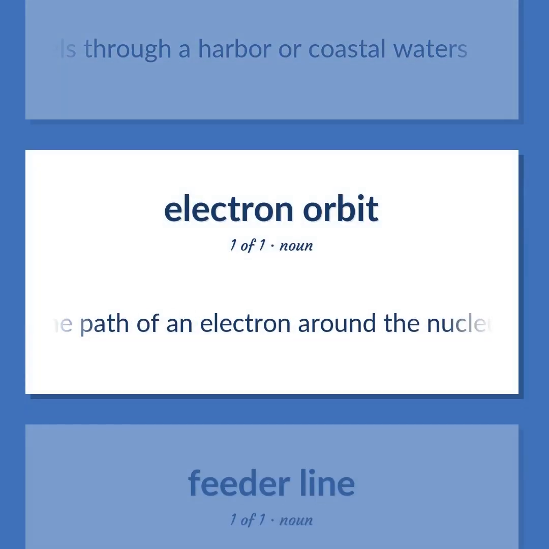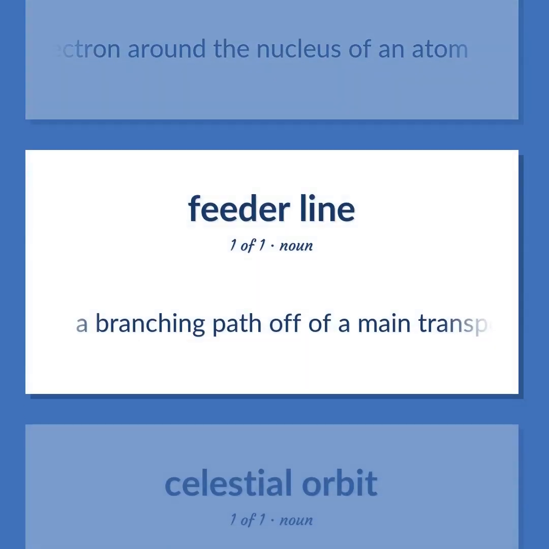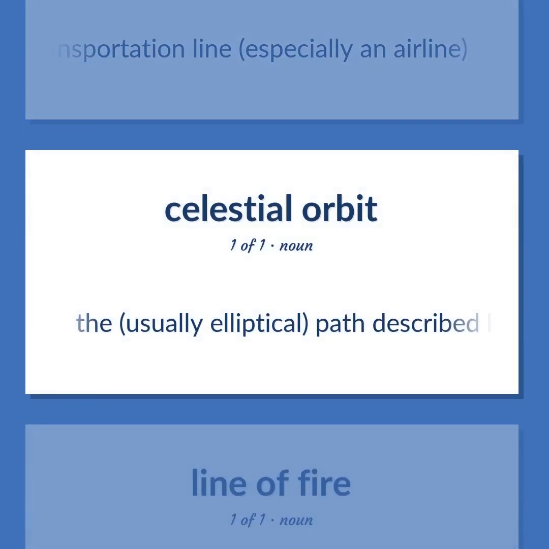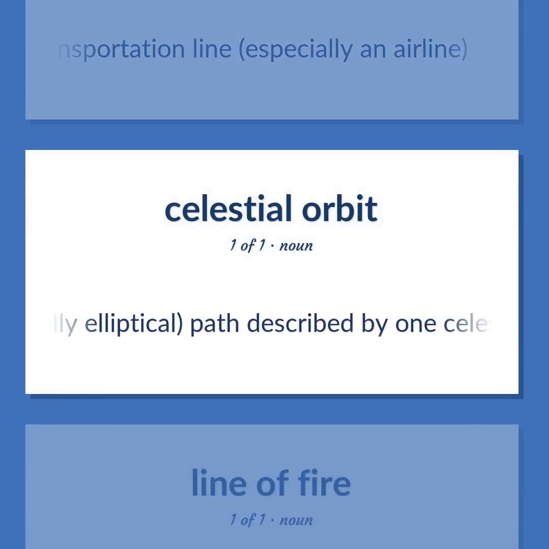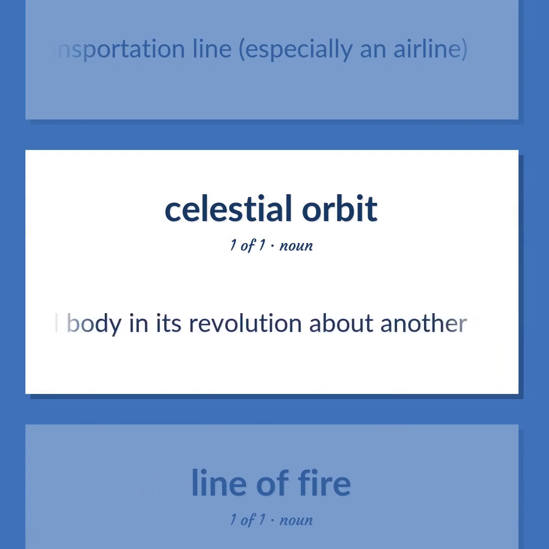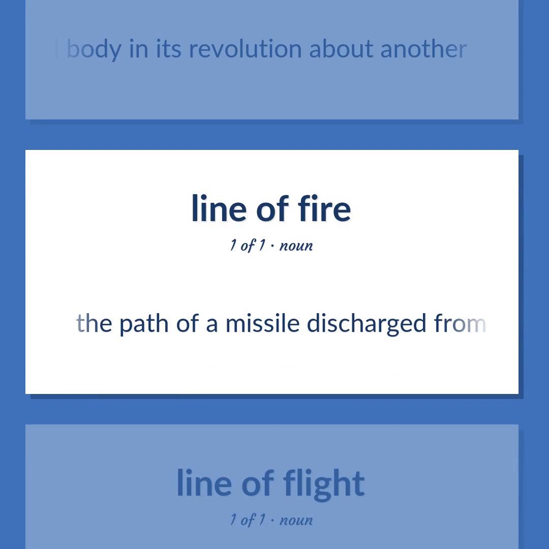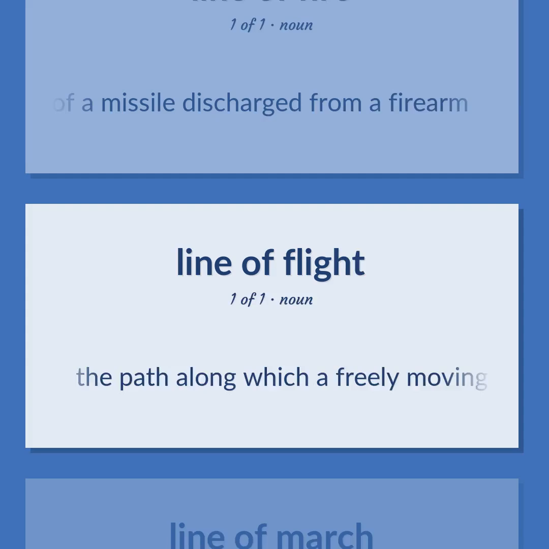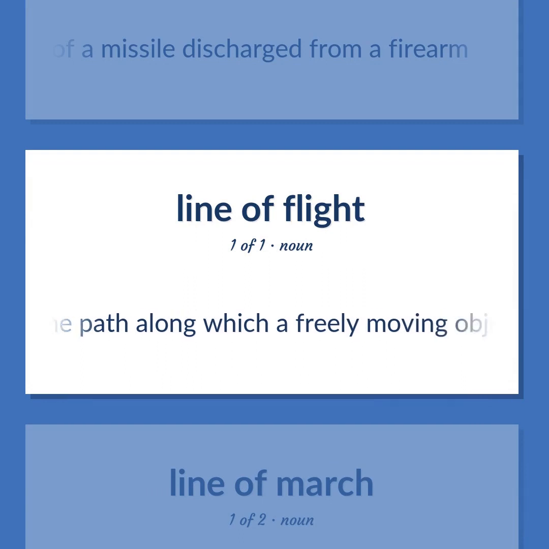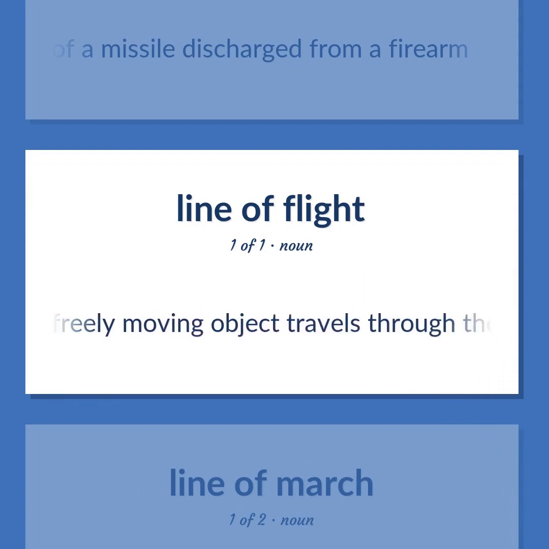The path of an electron around the nucleus of an atom. A branching path off of a main transportation line, especially an airline. The, usually elliptical, path described by one celestial body in its revolution about another. The path of a missile discharged from a firearm. The path along which a freely moving object travels through the air.